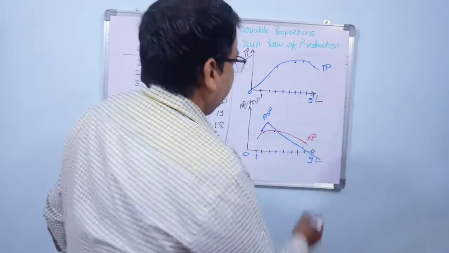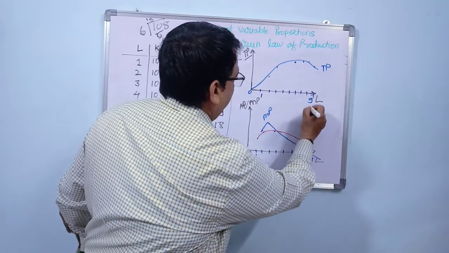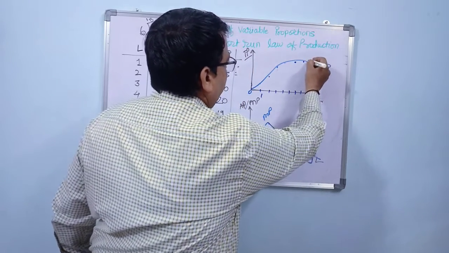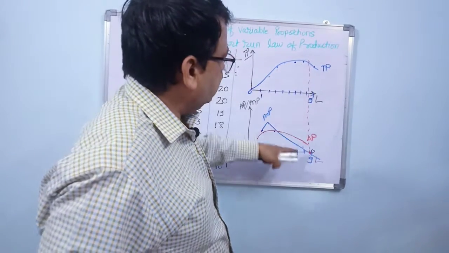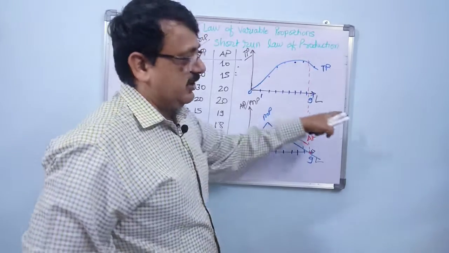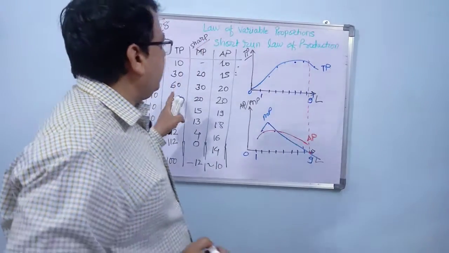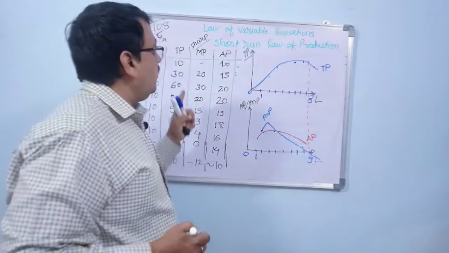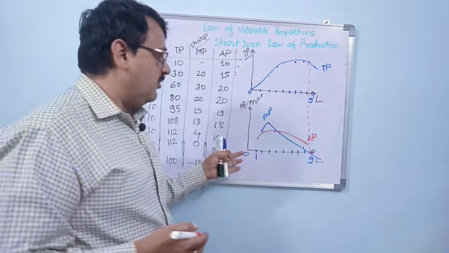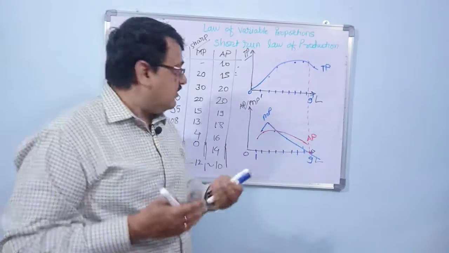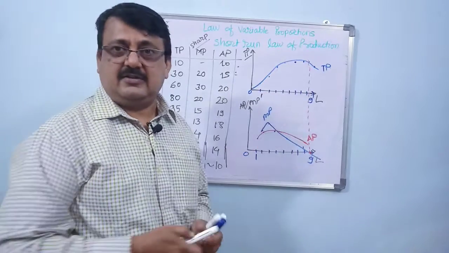Now here you can find the point at which this goes negative. If you plot this point, you find that it is the point where total production also starts going down, because the moment marginal production goes to the negative side, total production starts declining. So this is how the law of production is explained. While explaining the law of production, we have to start with the law, the table, the graphs and the explanation. Thank you very much.